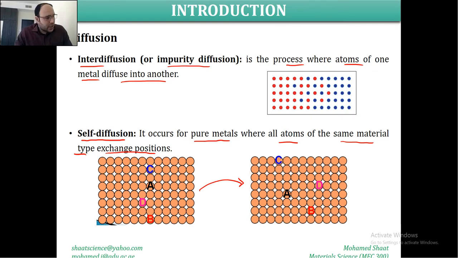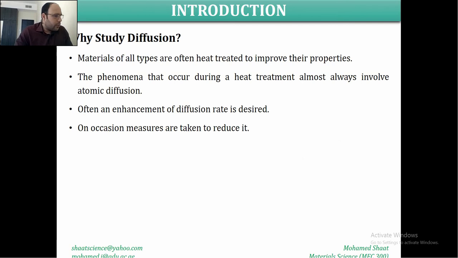Alright, so given this definition of diffusion, why is the study of diffusion important? We skipped this slide, right? We had to define what diffusion means first, so you could understand its importance. Simply, we said diffusion is the migration of atoms from one lattice site to another lattice site. And keep in mind that this requires that we excite this material, giving it enough energy to migrate from one lattice site to the other.